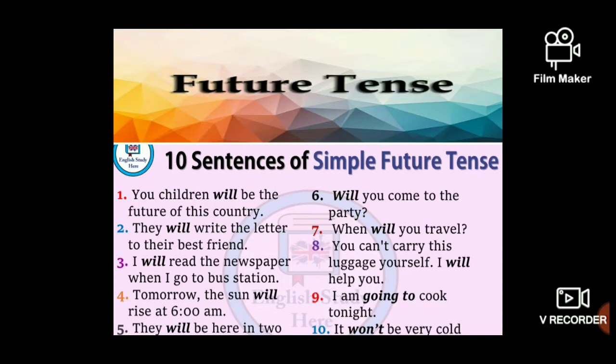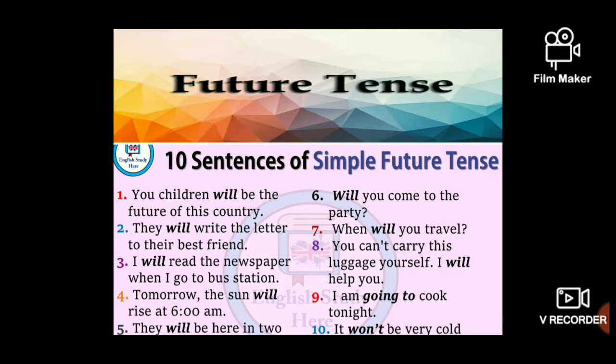So my dear friends, here are some exercises and examples. You can solve this and you can find out the signal words here. Your children will be the future of this country. So will plus be. They will write the letter to their best friend. Will plus write. I will read the newspaper when I go to the bus stop. Will plus read. Tomorrow, the signal word is given. The sun will rise at 6 o'clock.